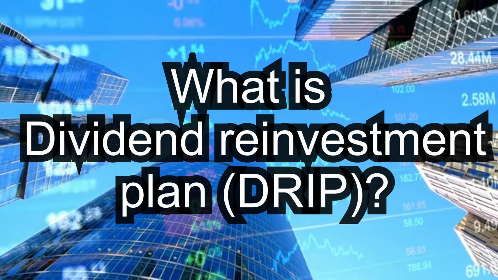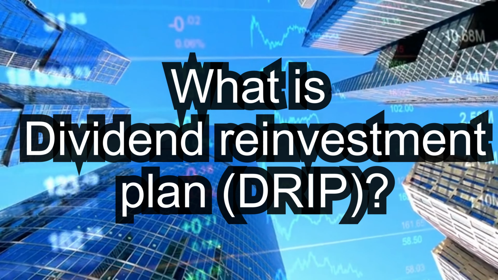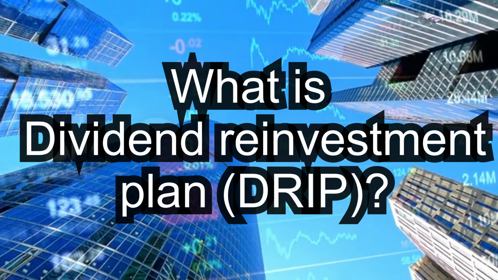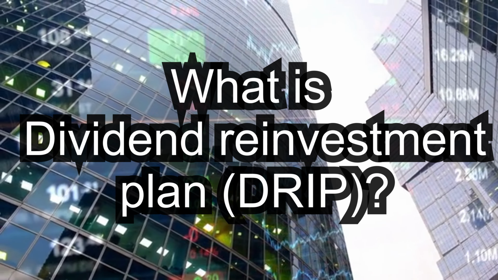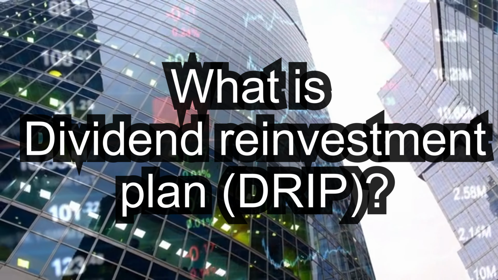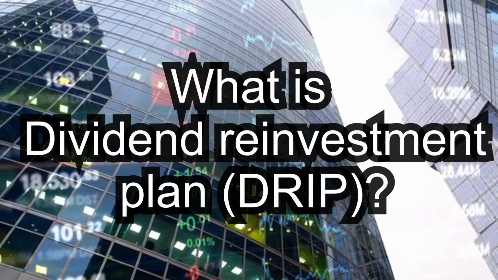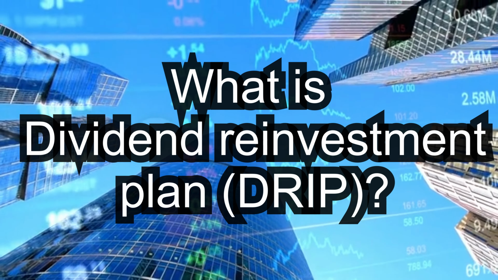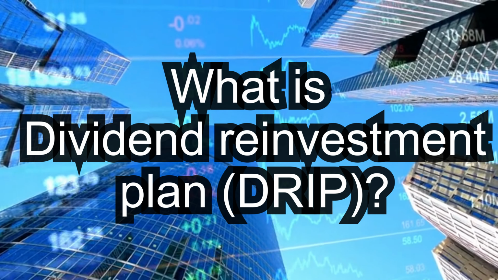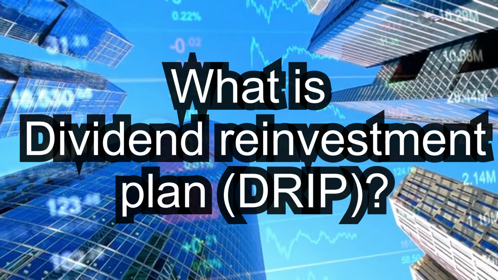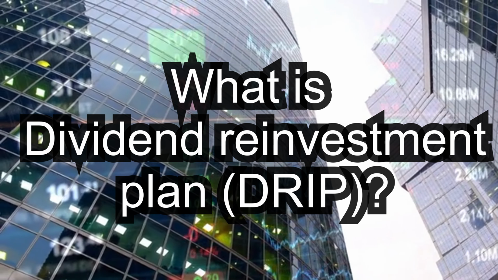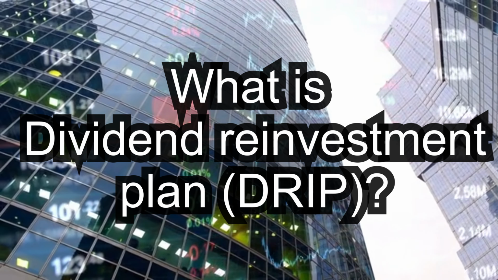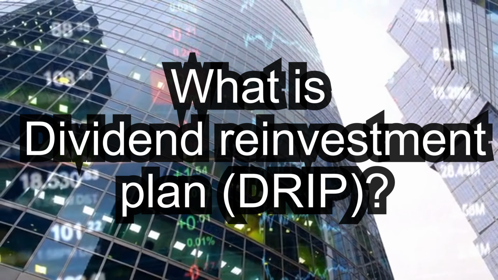What is a Dividend Reinvestment Plan, DRIP? A dividend reinvestment plan, DRIP, is a program offered by some companies that allows shareholders to automatically reinvest their dividends into additional shares of the company's stock rather than receiving the dividends in cash. DRIPs can be a convenient way for investors to gradually accumulate more shares in a company without having to manually make additional purchases. Some DRIPs also offer the option for investors to purchase additional shares with cash at a discounted price.